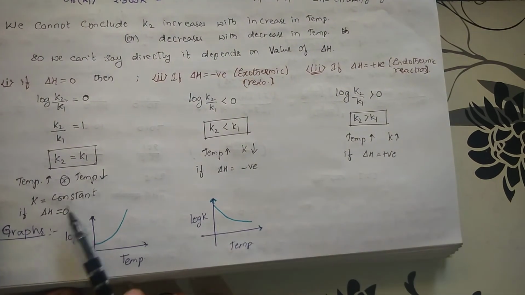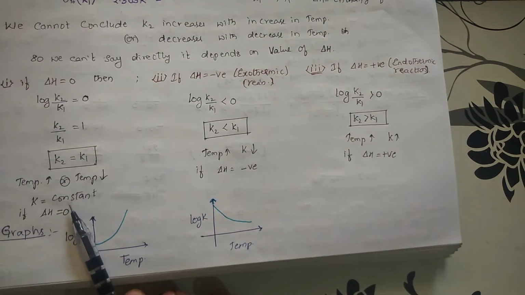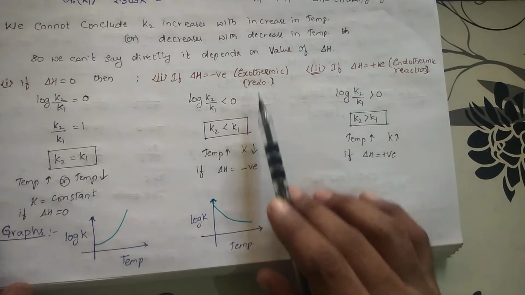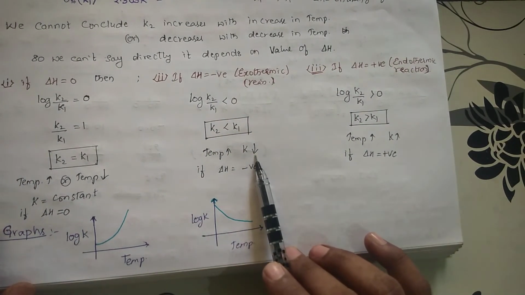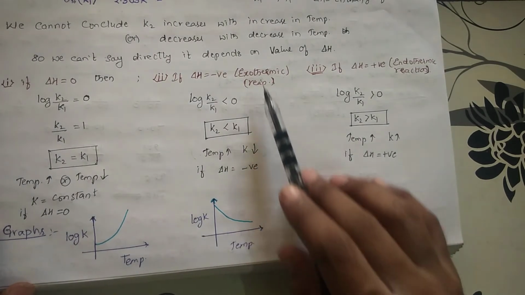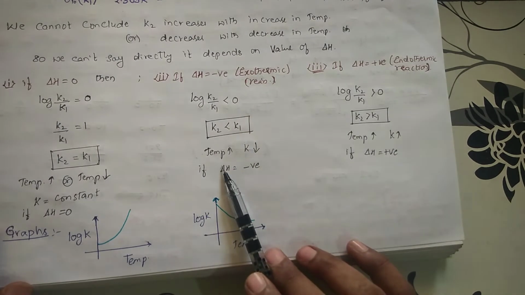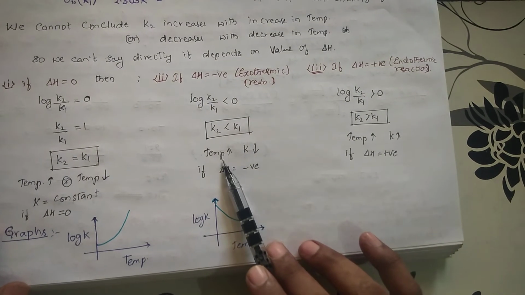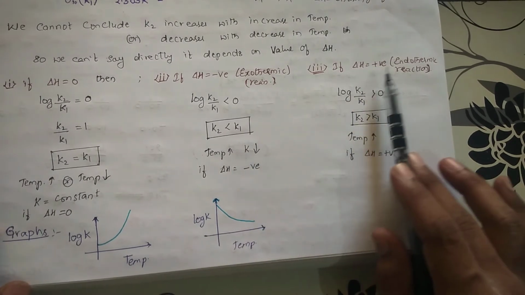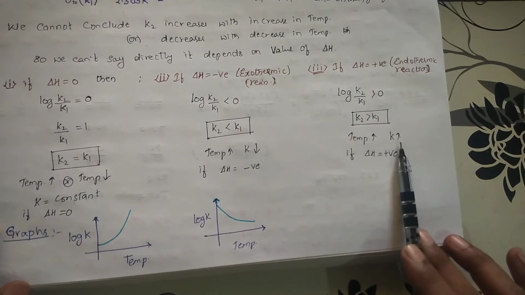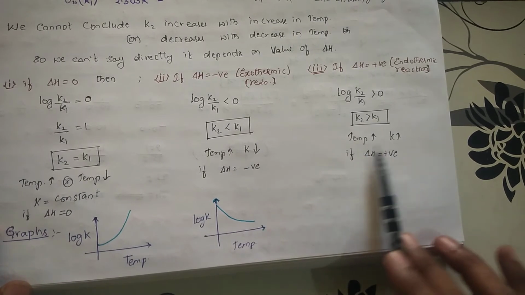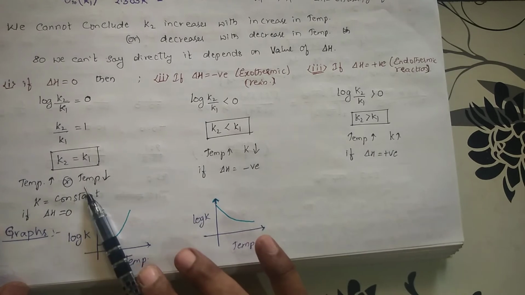Right? In this condition, that is delta H is 0, if you increase or decrease the temperature, nothing changes, K is same here. See, if it is exothermic reaction, if you increase the temperature, K is decreasing. If you decrease the temperature, what happens? K will be increasing. Okay, getting this? Exothermic reaction, you are increasing the temperature, so what happened? K value decreased. Suppose if you decrease the temperature here, what happens to the K value? It will be increased. In this condition, delta H is positive. If you are increasing the temperature, K is increasing. If you decrease the temperature, what happens? K will be decreasing. Okay, here directly proportional, here inversely proportional, here no proportionality.